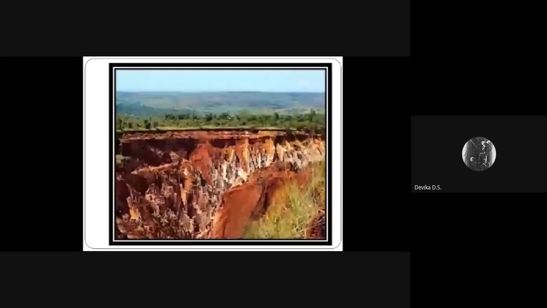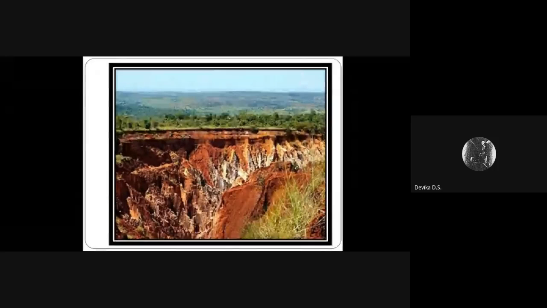When a raindrop hits soil that is not protected by a cover of vegetation, and where there are no roots to bind the soil, it has the impact of a bullet. Soil particles are loosened and wash down the slope of the land. Soil erosion becomes a problem when human activities cause it to occur much faster than under natural conditions.